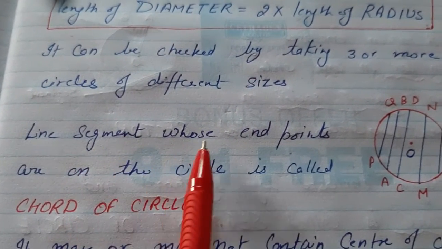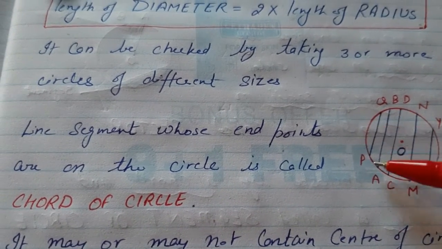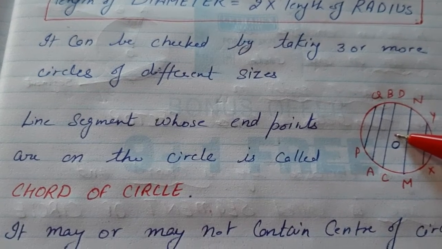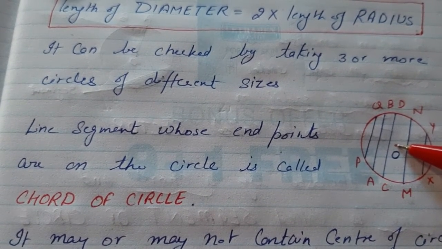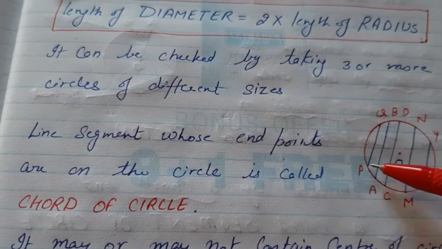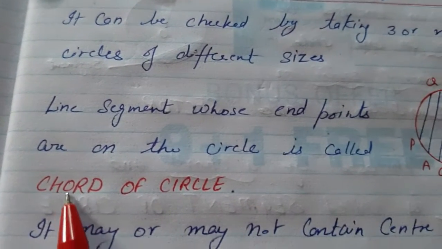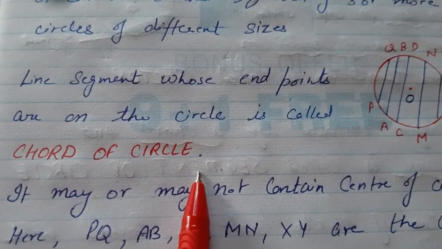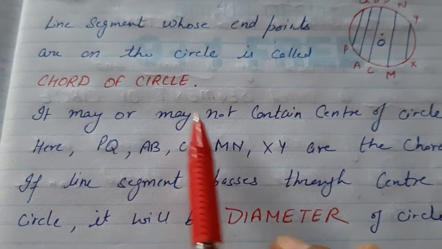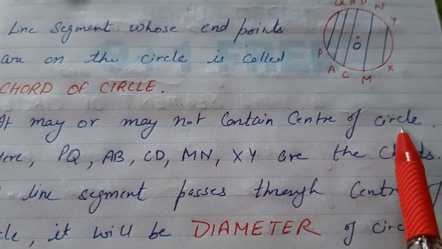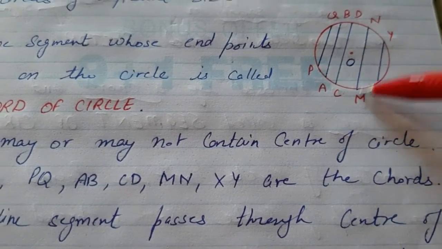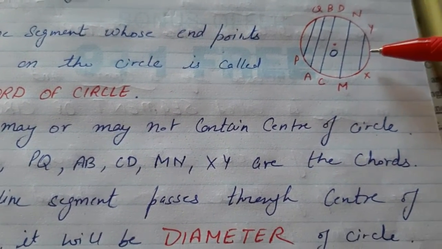Next is the line segment whose endpoints are on the circle. Suppose we take any line segment but it does not pass through the center of the circle. We are just finding the line segment whose endpoints are on the circle. That will be called the chord of the circle. The chord of the circle may or may not contain the center of the circle. See, PQ, AB, CD, MN and XY, all of these are chords.